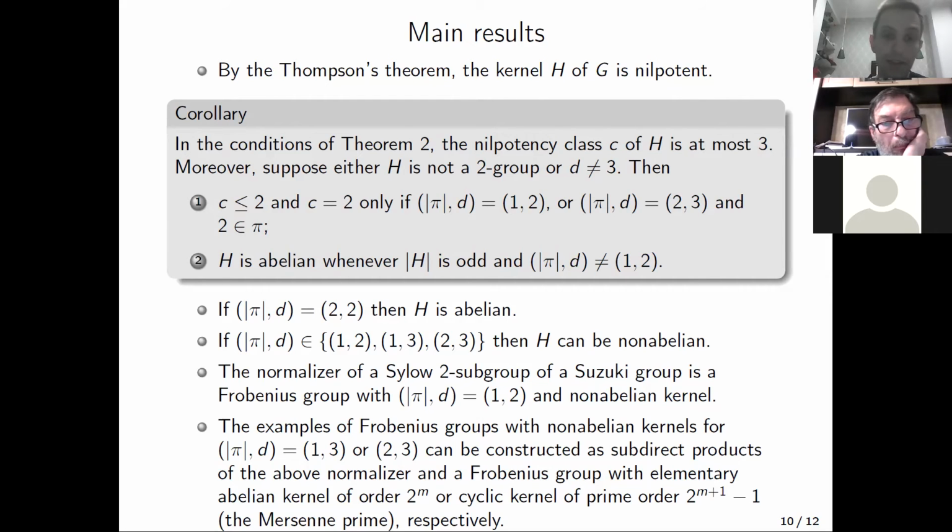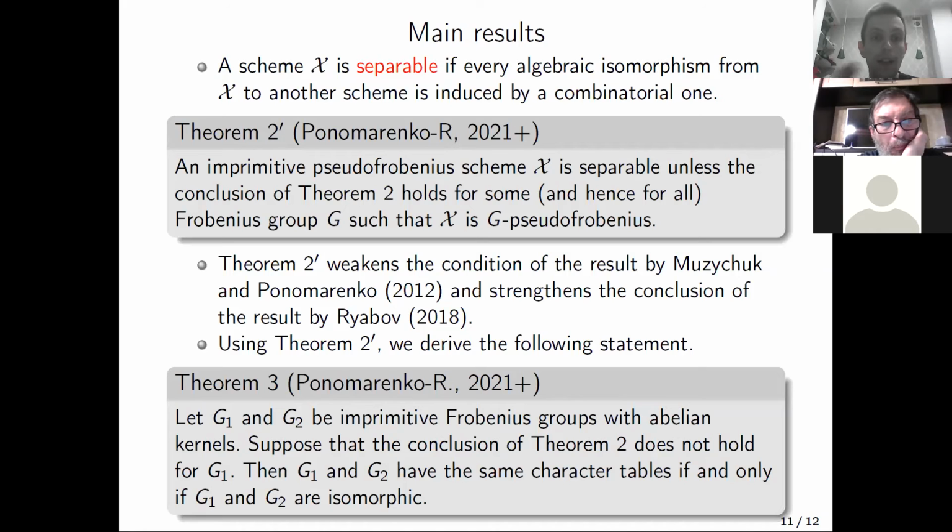For example, we can take the normalizer of a Sylow 2-subgroup of a Suzuki group, and the subdirect product of such a normalizer with some other Frobenius group. In fact, we derive the second theorem from another theorem, namely theorem 2 prime, which states that a pseudo-Frobenius scheme is separable unless the conclusion of theorem 2 holds for some, and hence for all, Frobenius groups such that X is G pseudo-Frobenius.